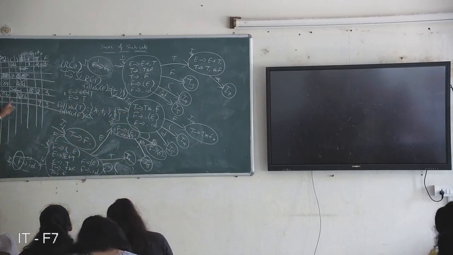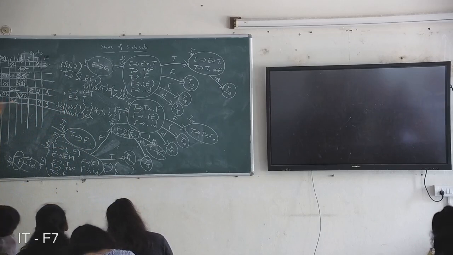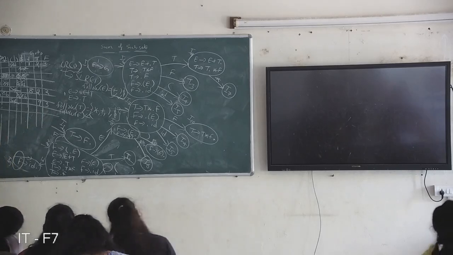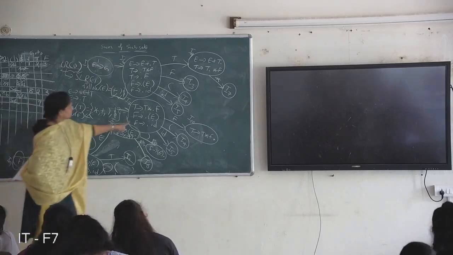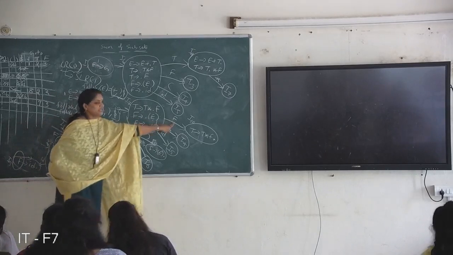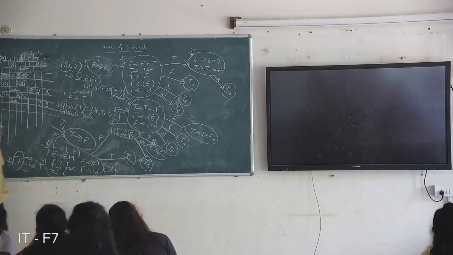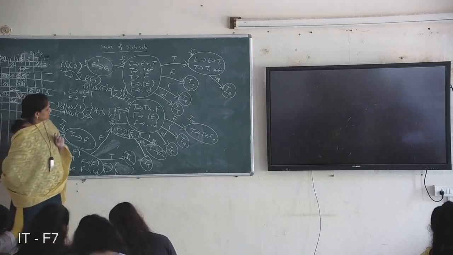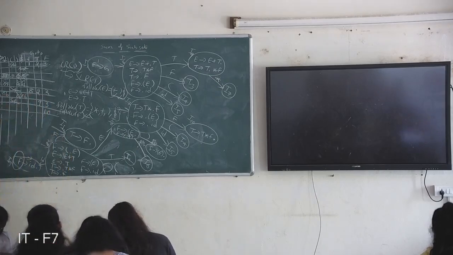Here S4, S5. Next, I7. On F, 7 on F, 10. Same, S4, S5 here, S4 here.